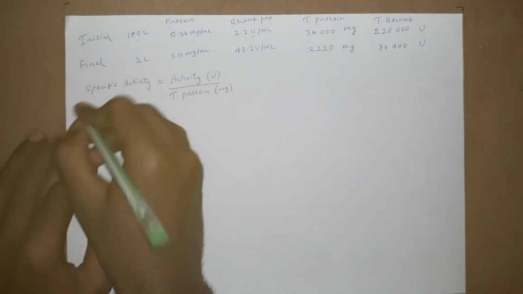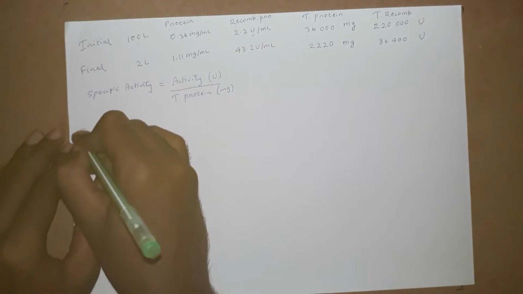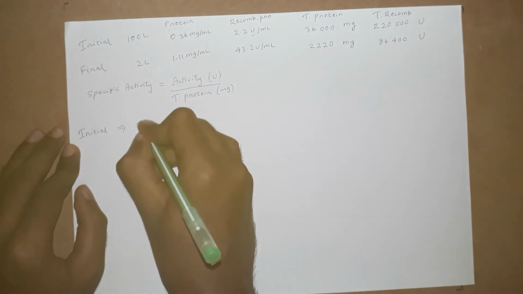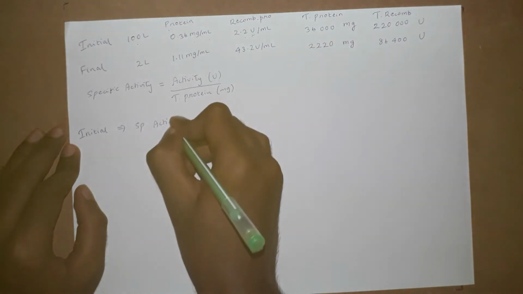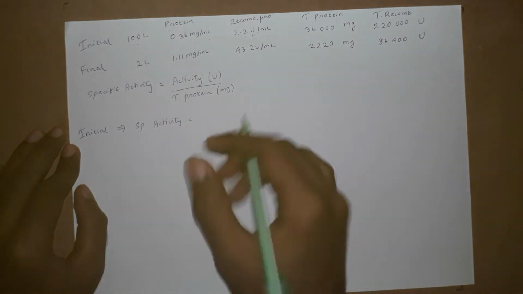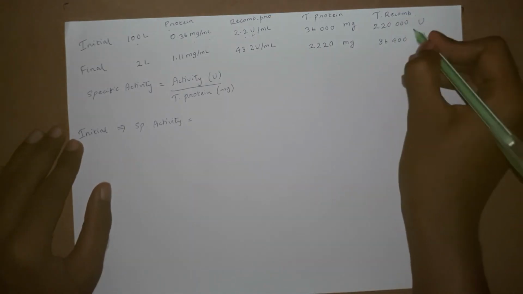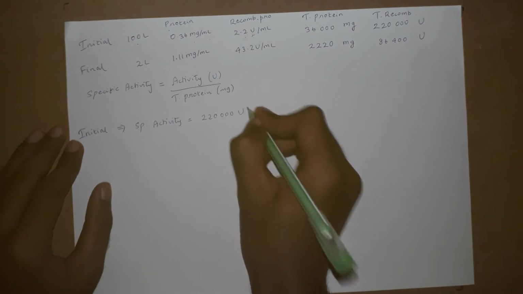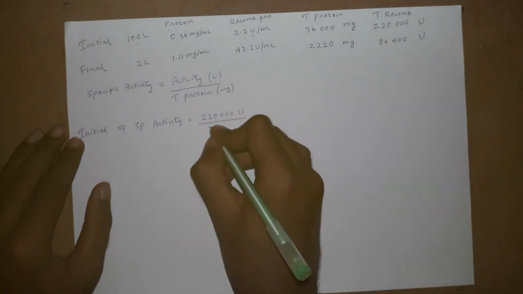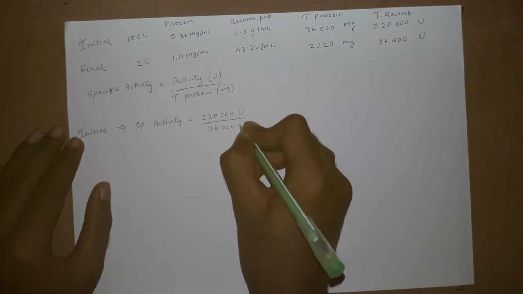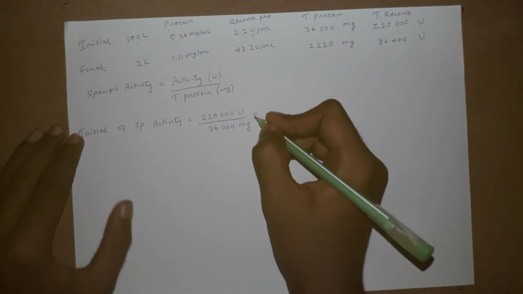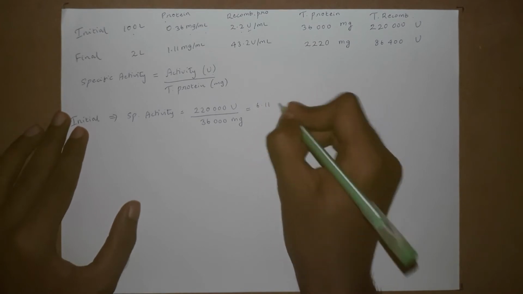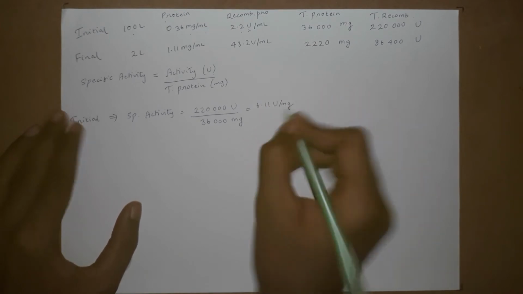So first we find the initial specific activity. Initial specific activity, SP activity, is equal to total U initial, around 220,000 U, divided by the total protein, 36,000 mg. We calculated the value, and it came around 6.11 U over mg. Okay, let's keep this value.